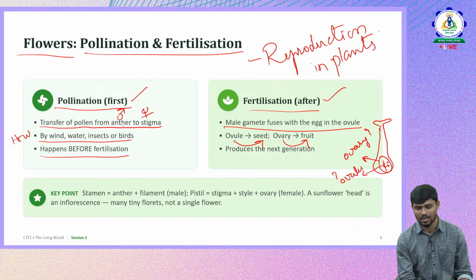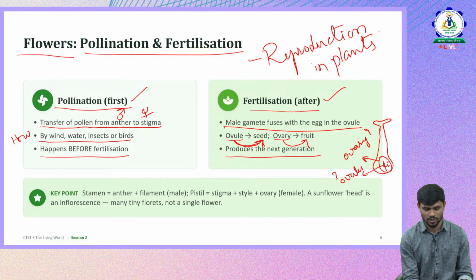The ovule after fertilization becomes the seed. The seed will come from the ovule, whereas the fruit will come from the ovary. So you should know this difference also. There will be questions on this also. This produces the next generation, as a result of reproduction.